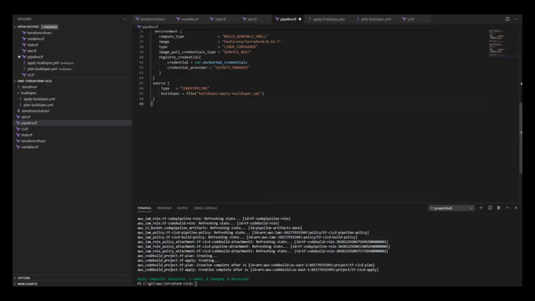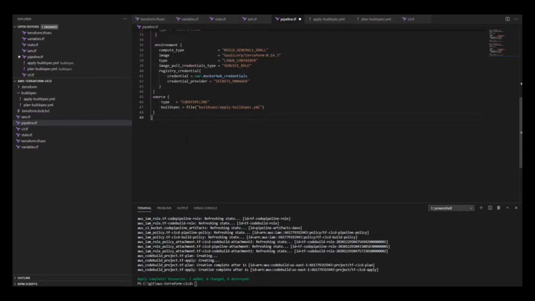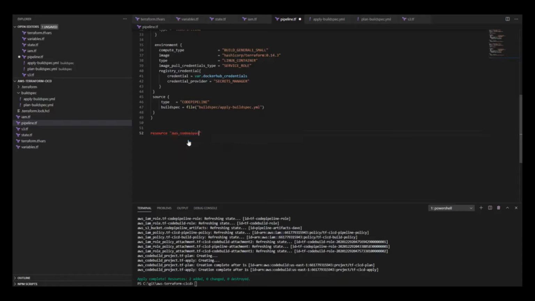We'll also define our source stage, which is the one that connects to GitHub and downloads the source code. It's going to pass the code into an artifact through S3. And then this will conclude the pipeline with this particular configuration block here. So let's do a resource AWS CodePipeline here. And we can call this CI/CD pipeline. Name doesn't matter, it's up to you.